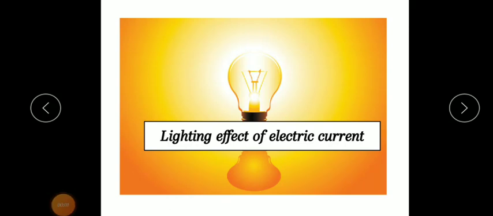Good afternoon, students. In today's class, we are going to learn one of the important inventions of science, that is the electric bulb. If I ask who invented the electric bulb, you will definitely say it is Thomas Alva Edison. This invention led to the eradication of darkness, is it? And have you ever wondered how this bulb came into existence? Yes, it is all because of the hard work and intelligence of many scientists.